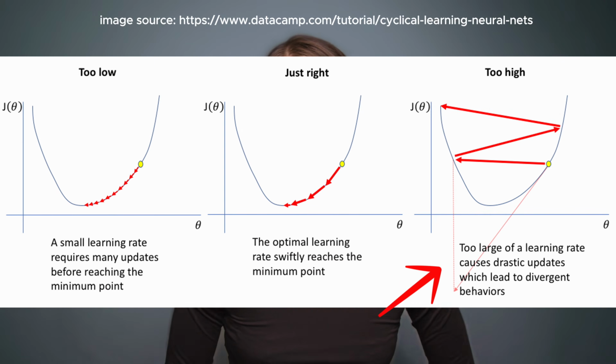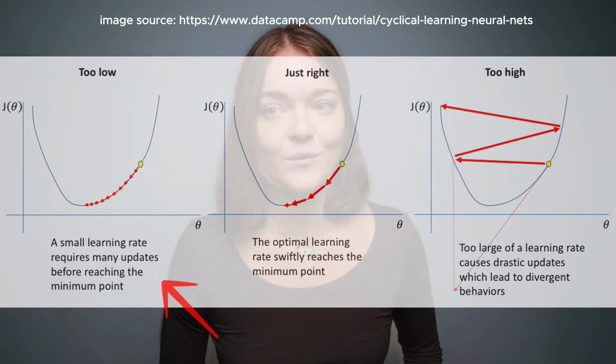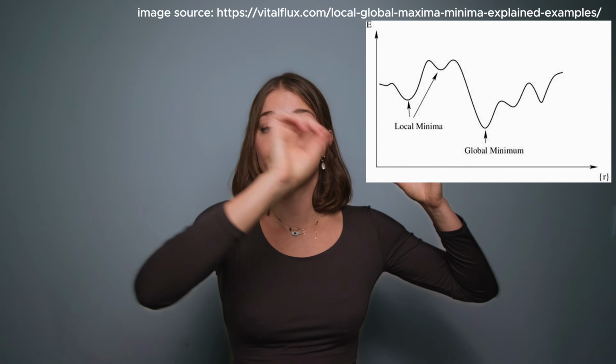So this is an example of a learning rate that's too big, where you take a step in the direction of decreasing loss and you actually miss the minimum. And then there's an example of a learning rate that is too small, where it just takes forever to get there and you never really converge on the global minimum, because you're barely moving towards a local minimum. A local minimum is a minimum that's near you, the minimum in your neighborhood. But if you were to expand your view to see more of the loss curve, you would see that there's actually an even smaller minimum.